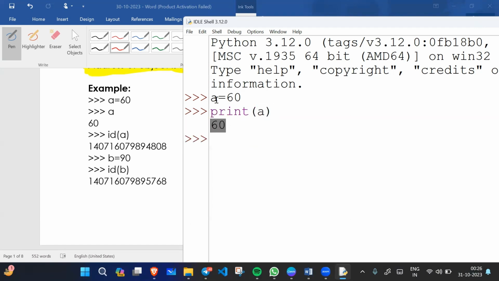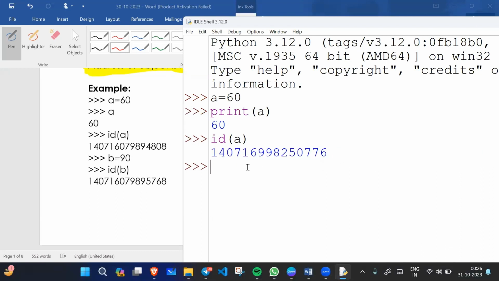This object a also has some ID, or we can say address, because if an object is created, it must have some ID or address in order to recognize this memory block in memory. So how can we check the ID? When we write id of a, it will print some ID. This is the memory address, or the ID of this object.